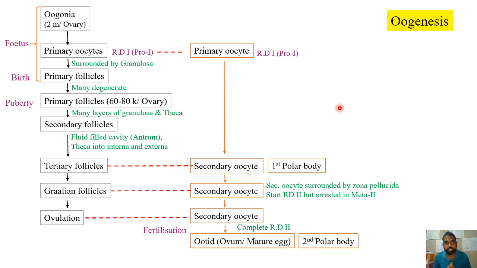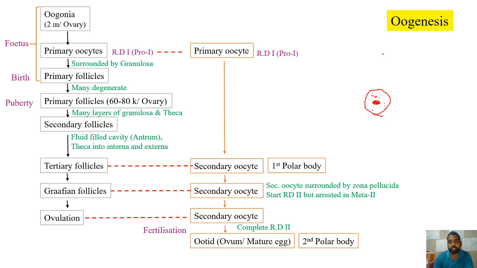Instead, they are surrounded by the granulosa cells. If this is the oocyte in different stages, we'll see the stages. Now these are all the granulosa cells. This is completely called one follicle.